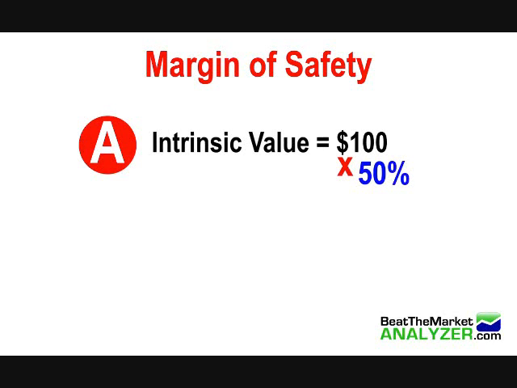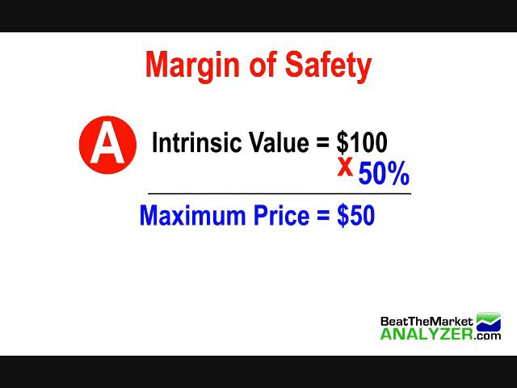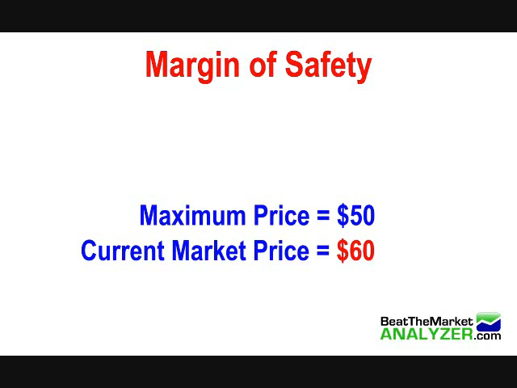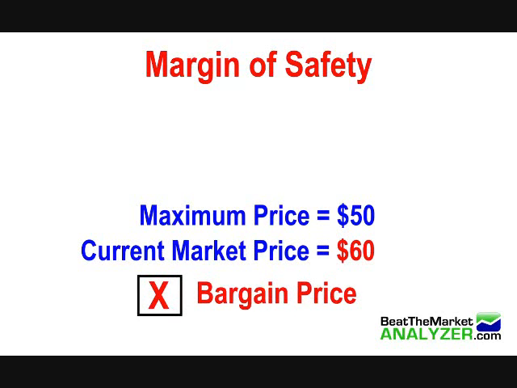Now, with this stock at $100 and a margin of safety at 50%, the maximum price we'd be willing to pay is, of course, $50. But the current price is $60. So when considering the margin of safety, this same stock is no longer at a bargain price. So this is how we would determine bargain price.